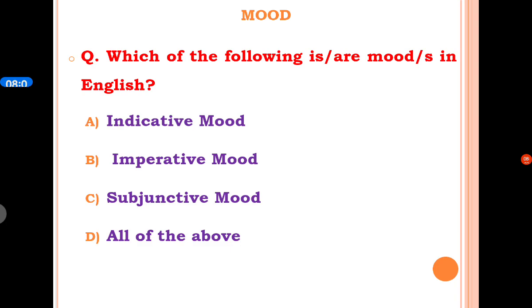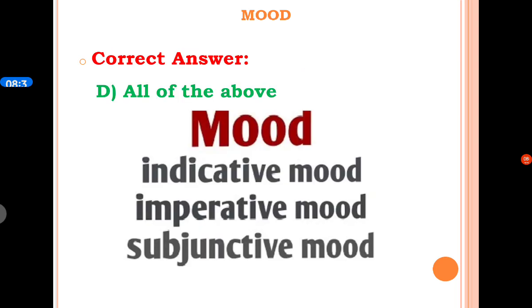Now some MCQs based on third dimension, that is mood. Which of the following is or are mood or moods in English? A option is indicative mood, B option is imperative mood, C option is subjunctive mood, and D option is all of the above. The correct answer is D option, all of the above. In English, there are three main kinds of mood: indicative mood, imperative mood, and subjunctive mood.